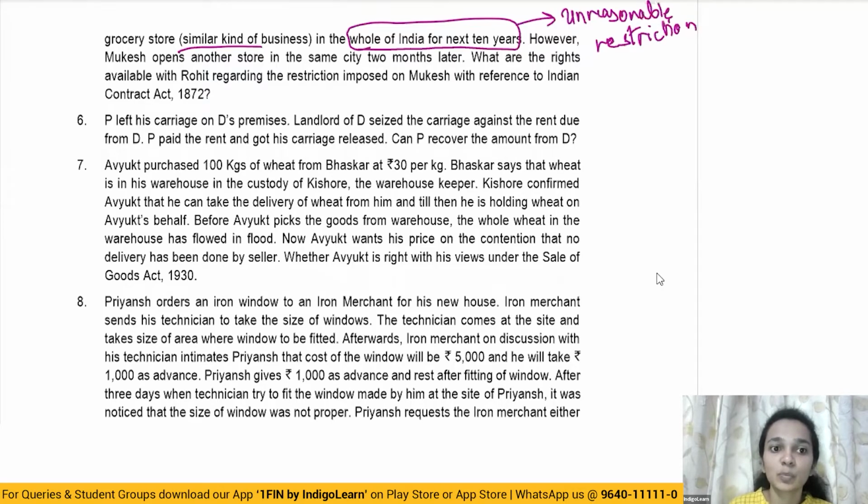However, Mukesh opens another store in the same city 2 months later. What are the rights available with Rohit regarding the restriction imposed on Mukesh? So here the restriction which was imposed on Mukesh was an unreasonable one. So Mr. Rohit, he cannot take any action against Mr. Mukesh with respect to the restriction which he imposed on him.